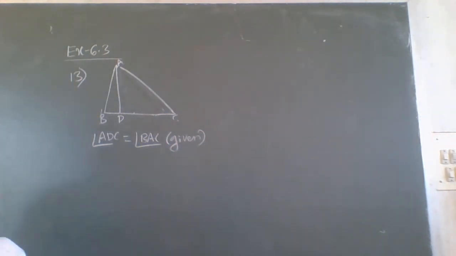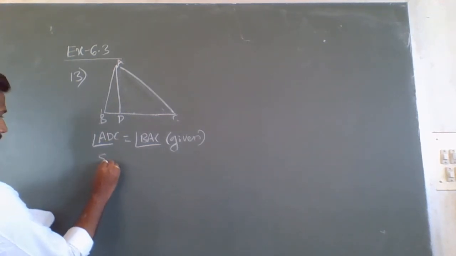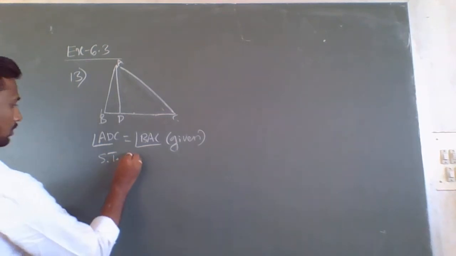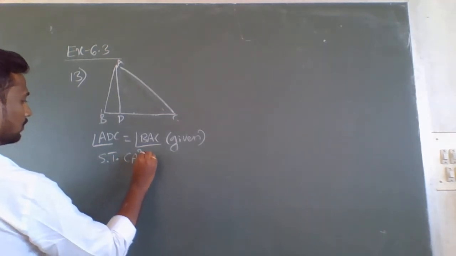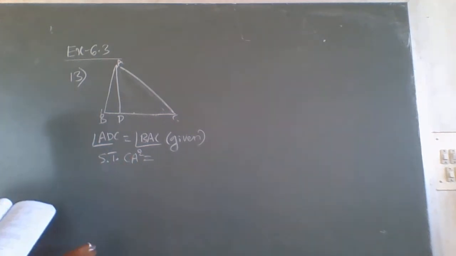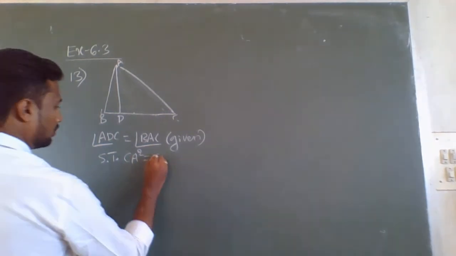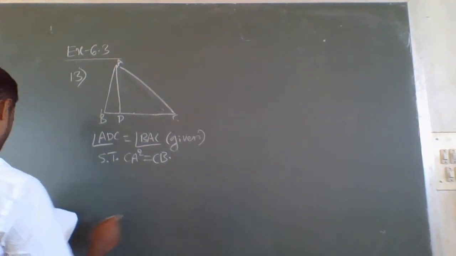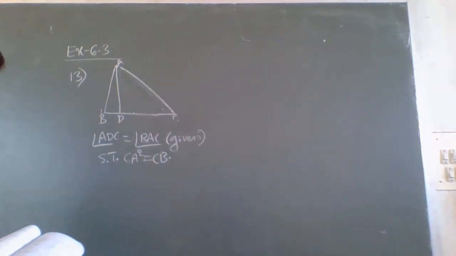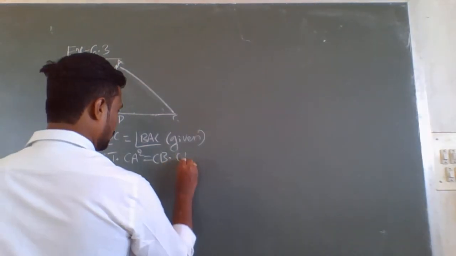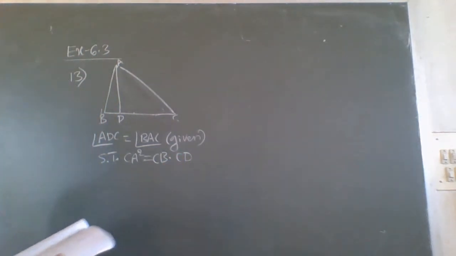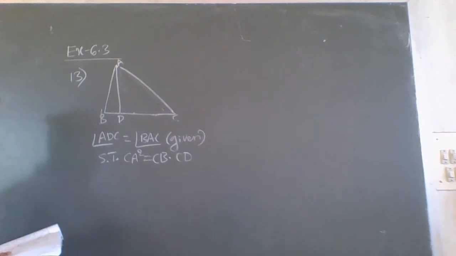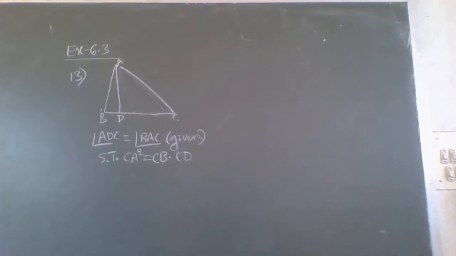Angle ADC is equal to angle BAC. Show that CA square equals CB dot CD. We have to prove that.